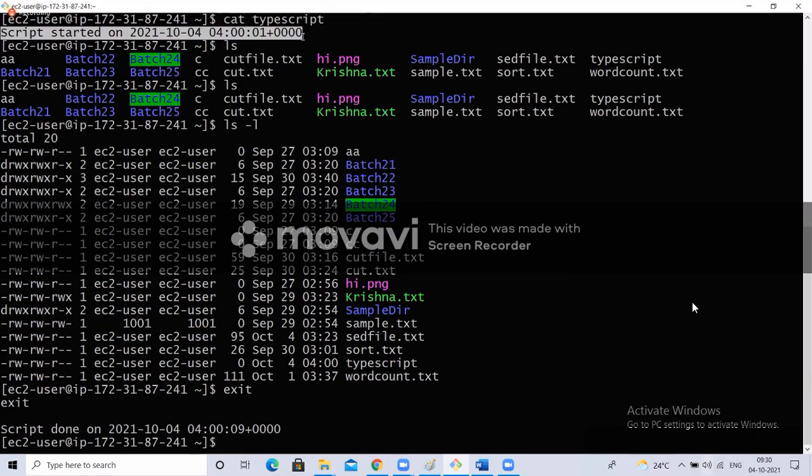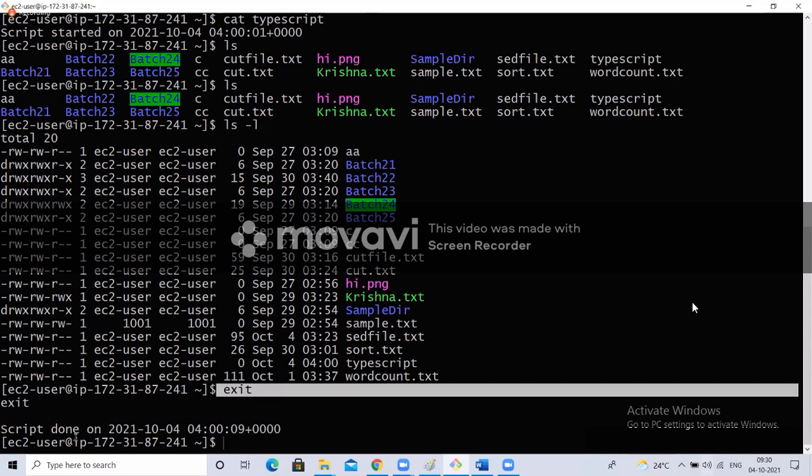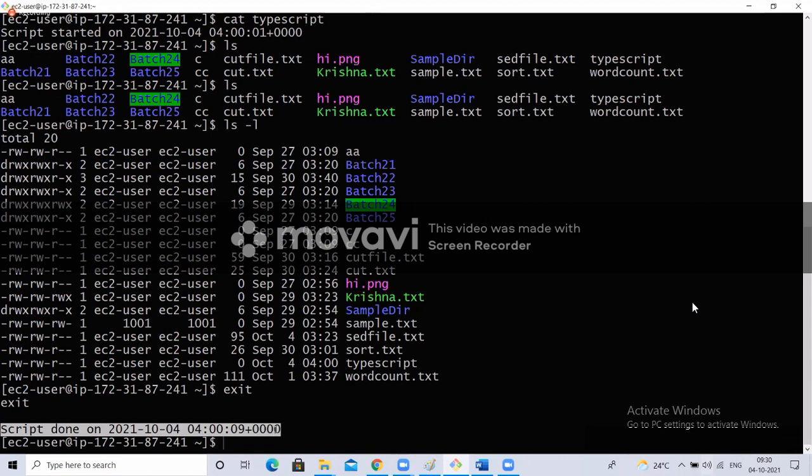Script started at this time. After that, I executed ls, and the result is this. After that, I executed one more ls, and I typed ls minus l. Then I typed exit, and the script has been exited at this time. Everything, the commands you executed and their results, is stored inside this file.